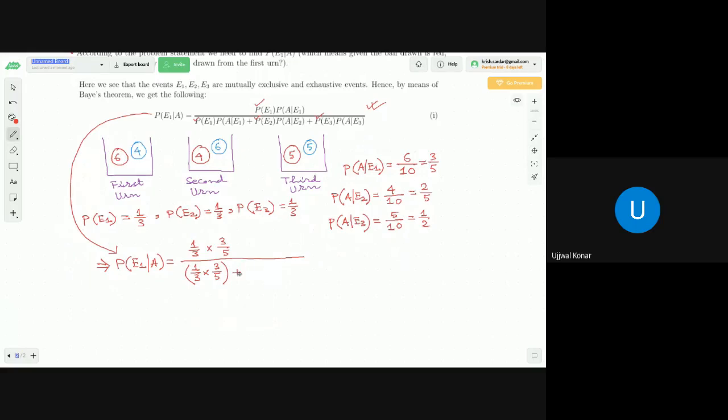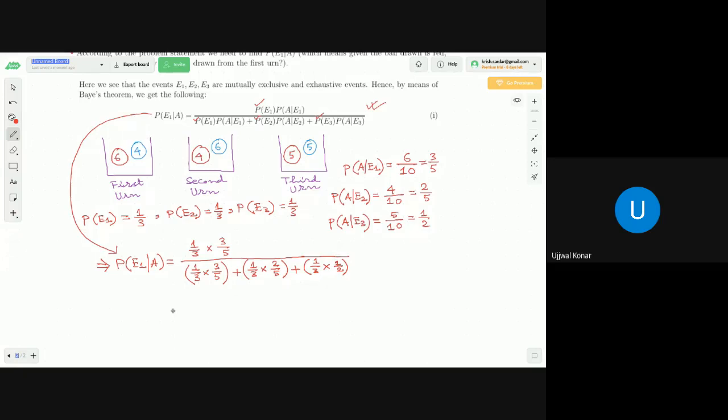Then plus what we can write is probability of E2. What is probability of E2? That is 1 by 3 into probability of A slash E2. A slash E2 is equal to what? 2 by 5. So that is 2 by 5. Plus probability of E3, that is also 1 by 3, into probability of A slash E3, that is actually nothing but 1 by 2.